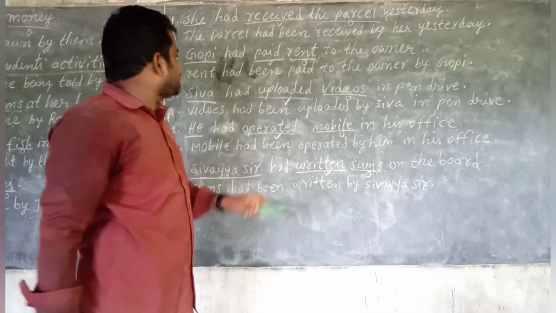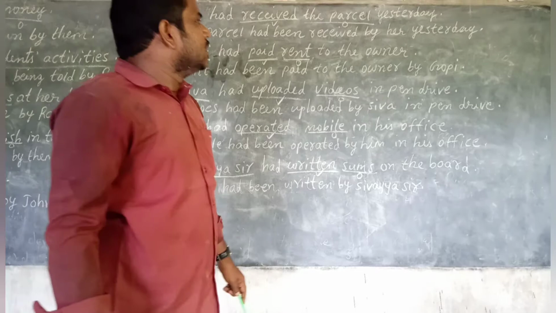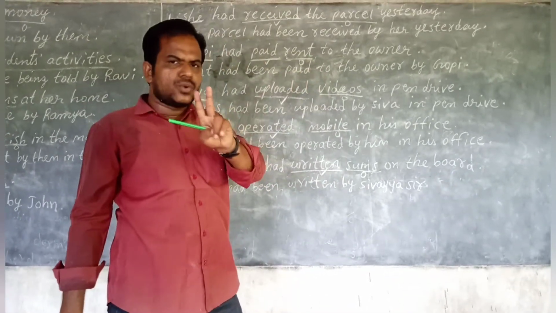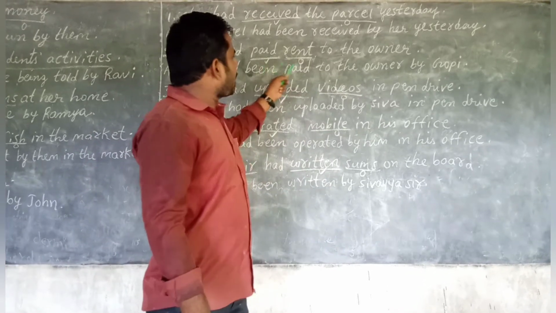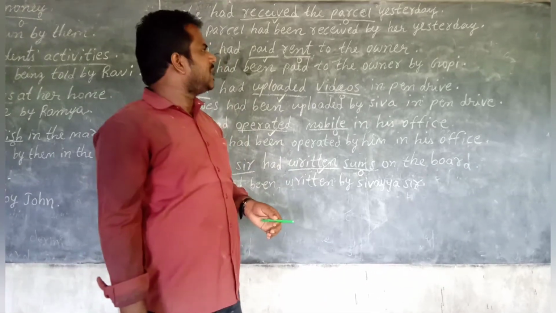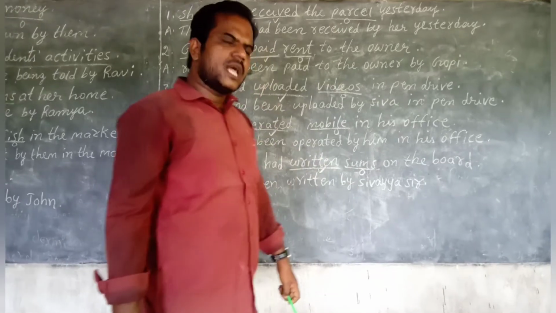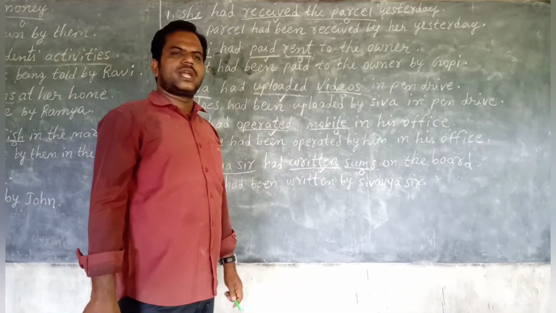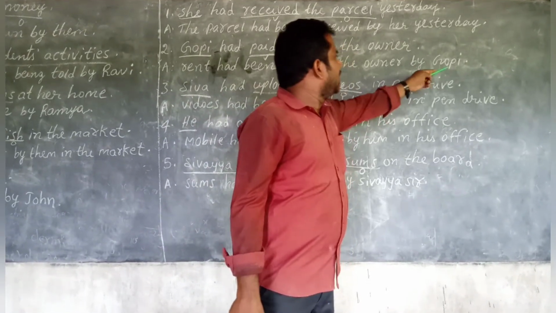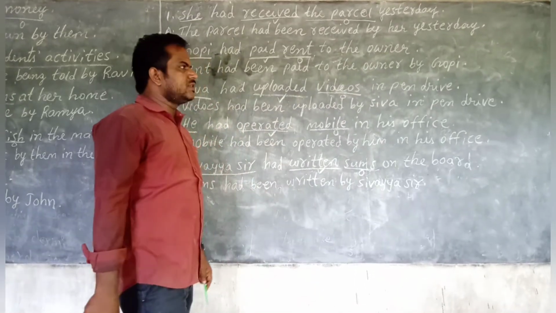Like this also we can write, children: rent had been paid to the owner by Gopi. So in such cases, children, in two ways we can write the sentence. Up to here, to the owner by Gopi, we can write like that. Otherwise, paid by Gopi to the owner, like that also we can write. That is our wish. So at the end we can write by Gopi, otherwise at the end we can write to the owner. That is our wish, children.